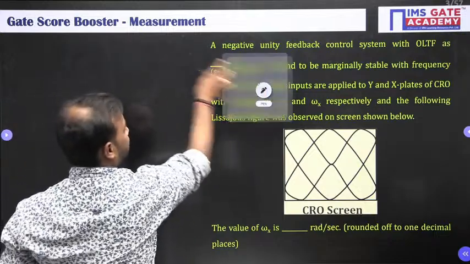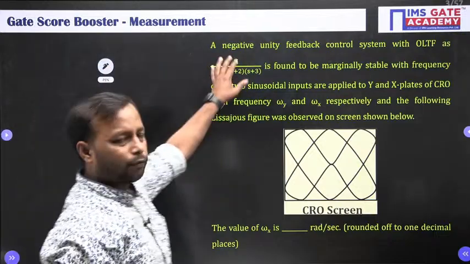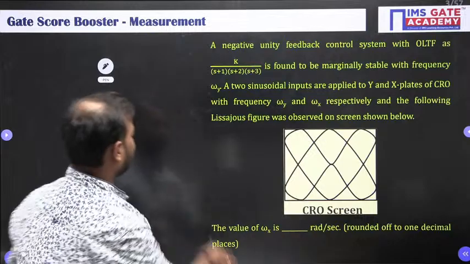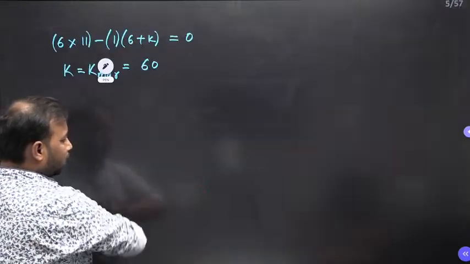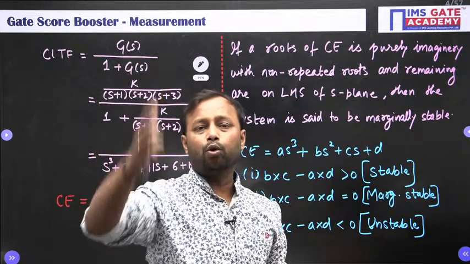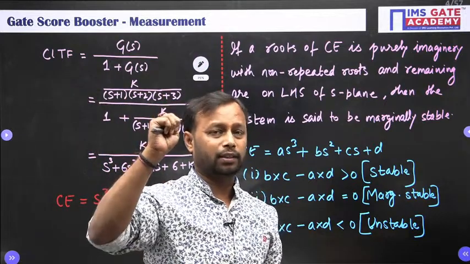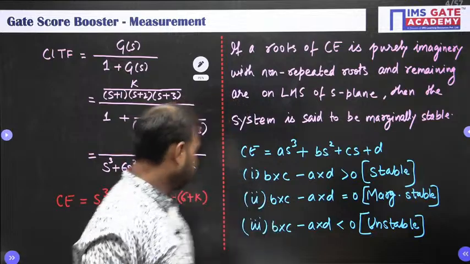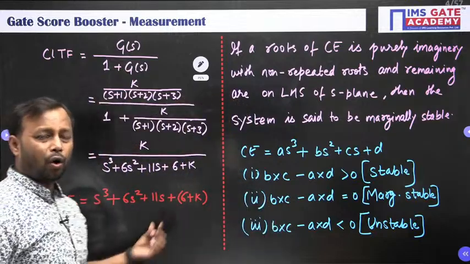So yeah, this is the value of k. If you put it, the system becomes marginally stable. Now, once the system is marginally stable, then as I told you, the roots are going to lie on the imaginary axis. Then how can we find those roots? The roots will be given by the auxiliary equation.